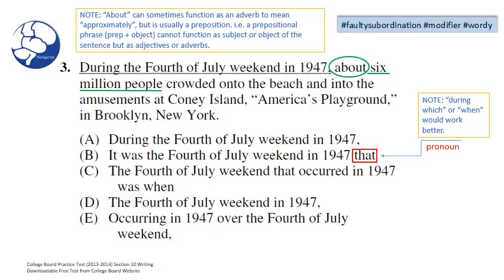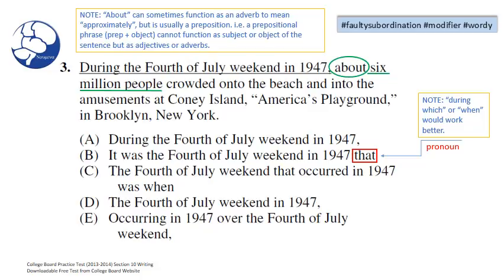Let's read B. It was the 4th of July weekend in 1947 that crowded onto the beach, and about 6 million people crowded onto the beach and into the amusements at Coney Island. Here we'll be in a much better position if we use during which or when. Both of those options would work much better, trying to modify the 4th of July weekend in 1947.